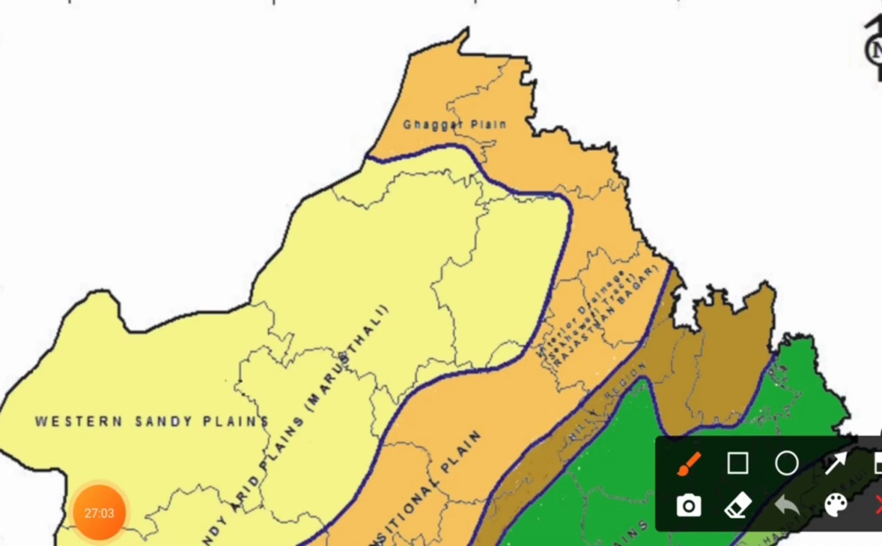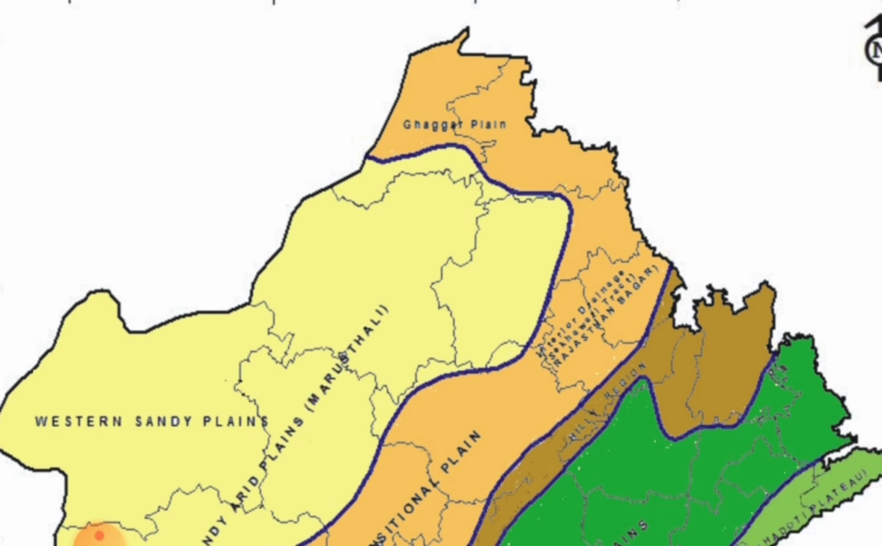So guys, this is all about the physiography of Rajasthan that we have discussed. I need to discuss the drainage system and river system also, but the video is getting quite long, so I think I should pause over here. Just have a look at this Rajasthan map, first of all the physiographical map, so you will be able to understand better.